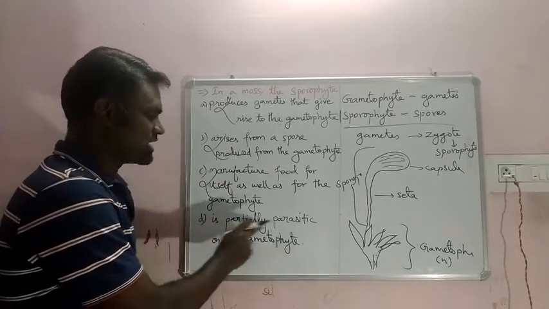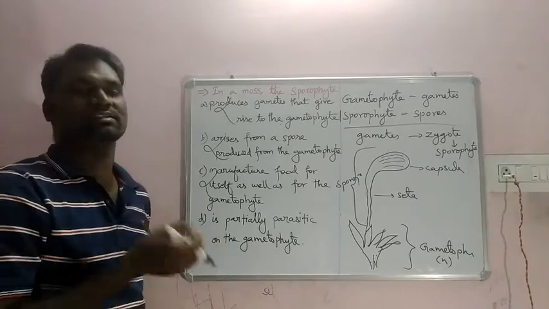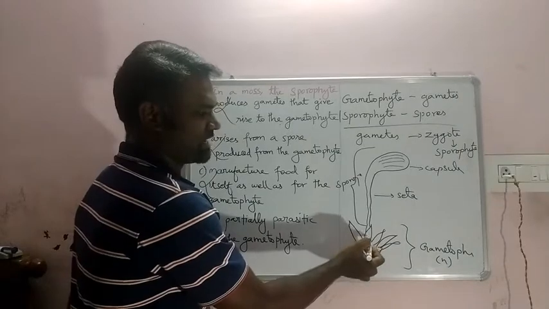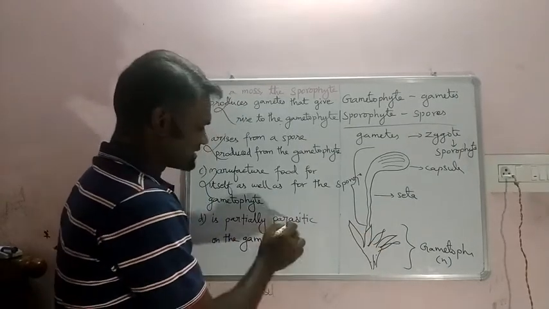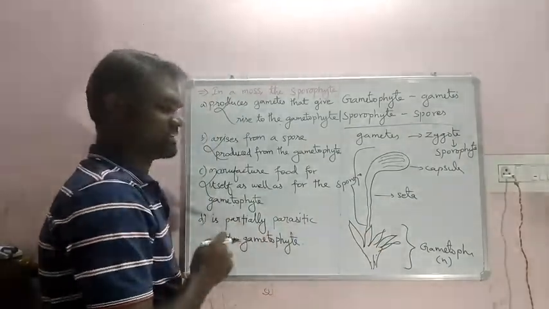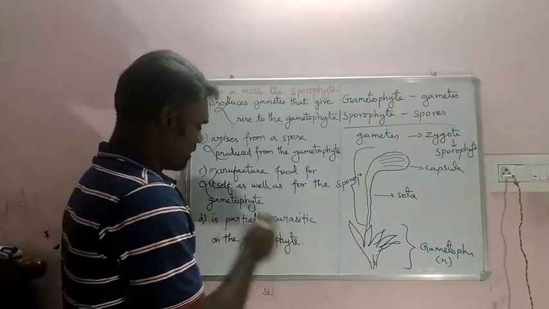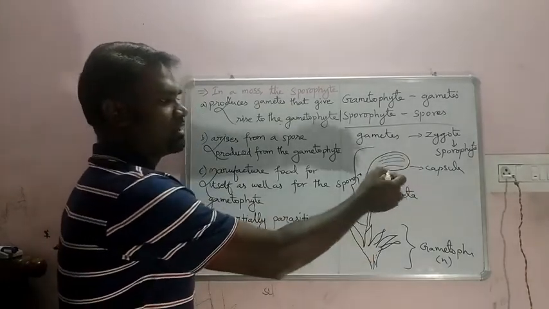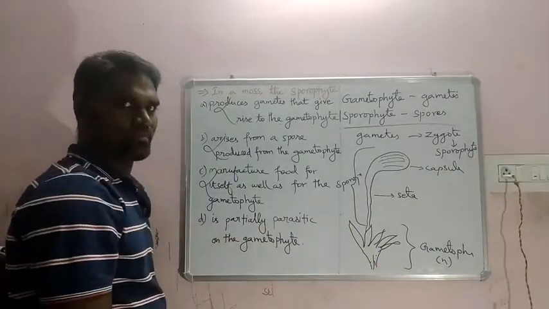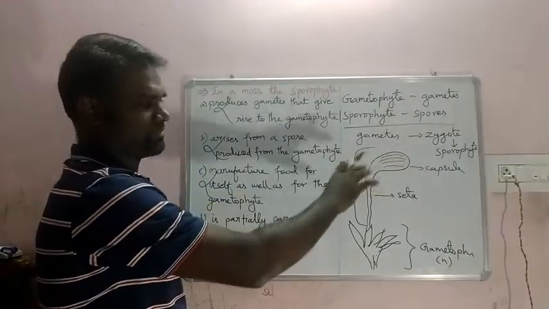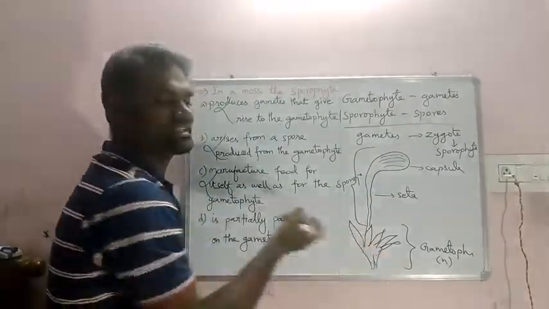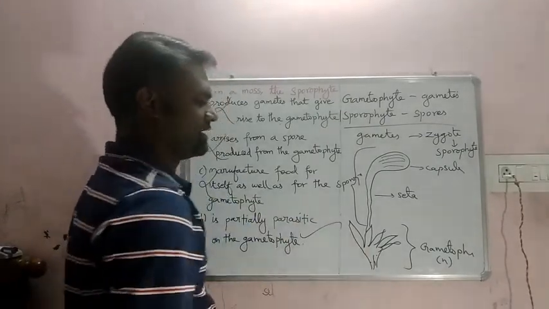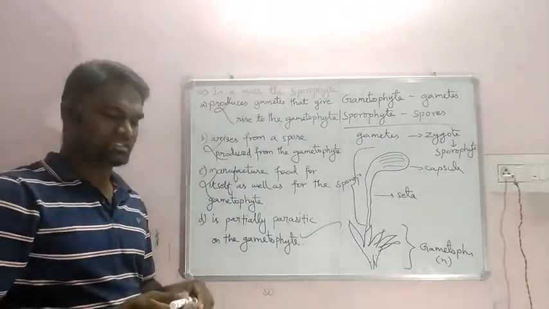The fourth option says it is partially parasitic on the gametophyte. This is the right option, because as I told you just now, it is growing on the gametophyte. That means it is parasitic on the gametophyte. It is partially parasitic because once it has grown, it can become a separate body. Initially it depends on the gametophyte and gets food from there. That's why the word partially parasitic is given. That's all, it is the correct answer. I hope you all understand. Let's see the next question.